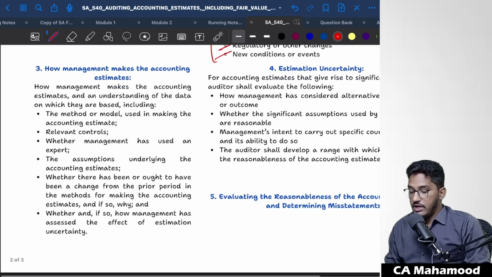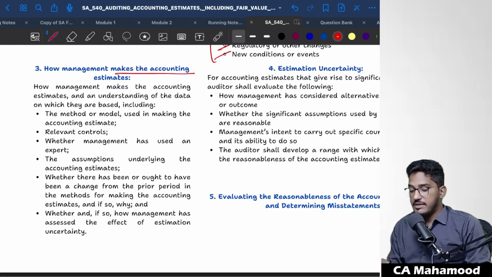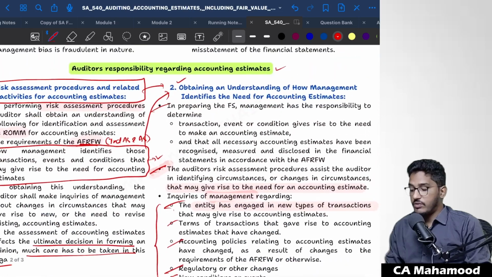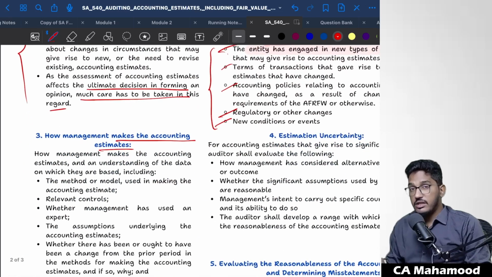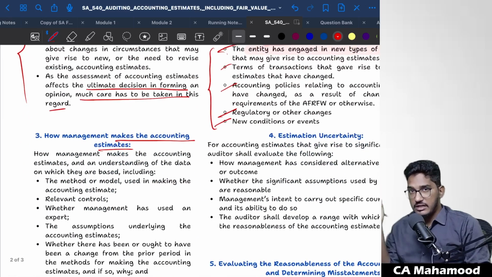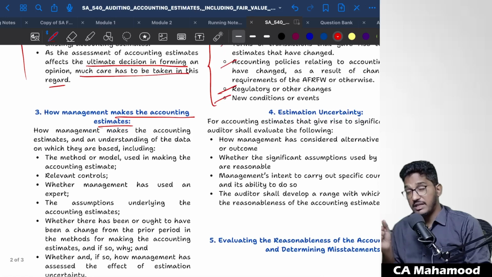Next one. You should also understand how the management makes the accounting estimate. So first you will try to understand how the management identified areas, how the management found out which areas require accounting estimates. That is the second point. Now the third point: once you have determined all the areas in which management is required to make accounting estimates, you have to understand how the management is exactly calculating that accounting estimate.